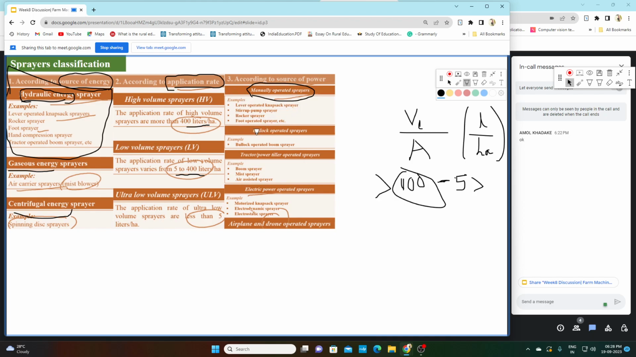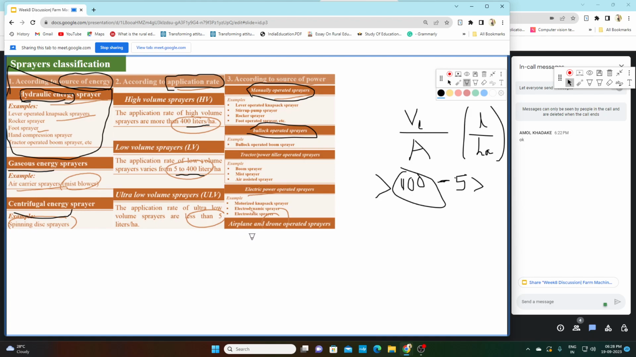Second is bullock operated sprayer. This is animal power operated sprayer. An example is the bullock operated boom sprayer. Third is tractor or power tiller operated sprayer. Examples are boom sprayer, mist sprayer, or air assisted sprayer. And fourth one is electric power operated sprayer. Examples are motorized knapsack sprayer, electrodynamic sprayer, and electrostatic sprayer.